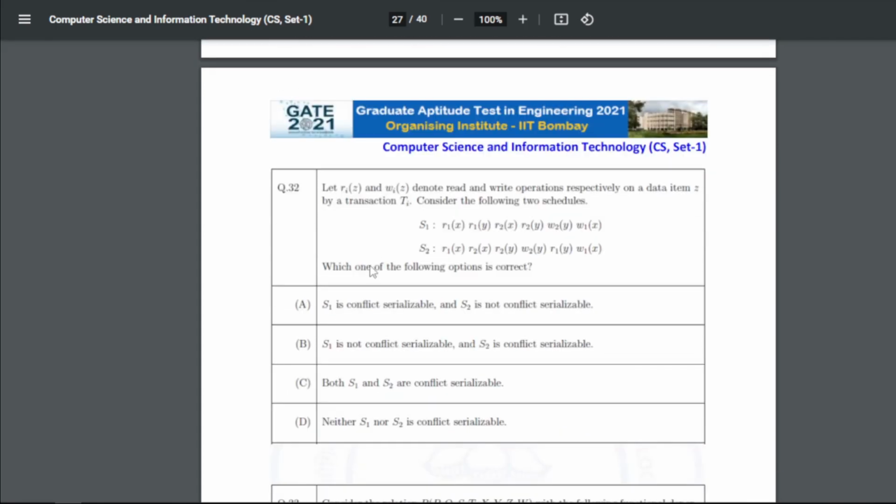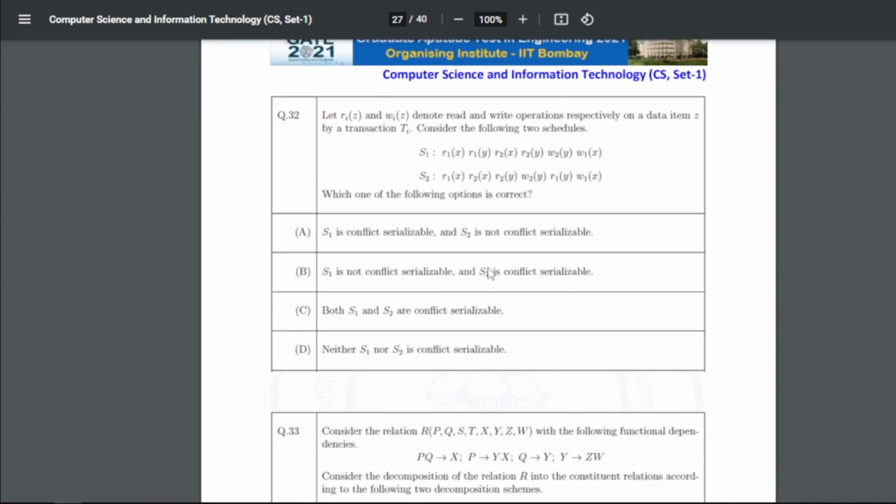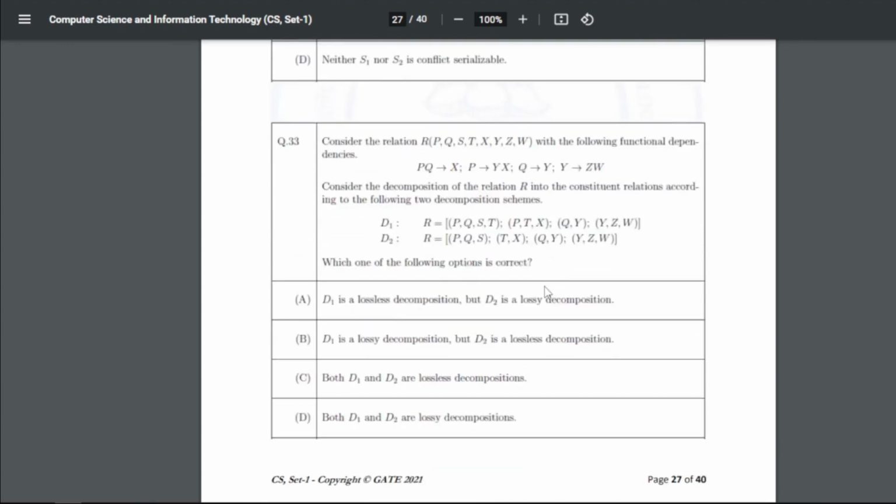Now for 32, let R_i(Z) and W_i(Z) denote a read and write operation respectively on a data item Z by a transaction T_i. Consider the following two schedules. Which one of the following options is correct? So for 32 the answer is B: S1 is not conflict serializable and S2 is conflict serializable.